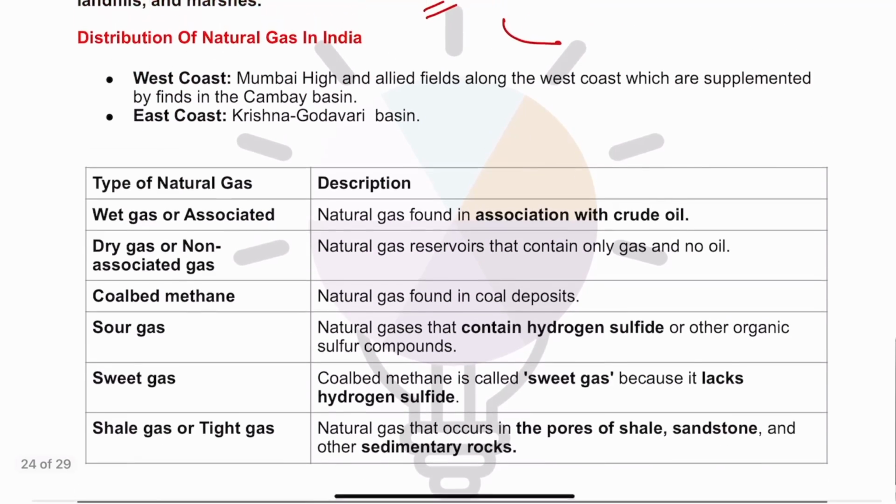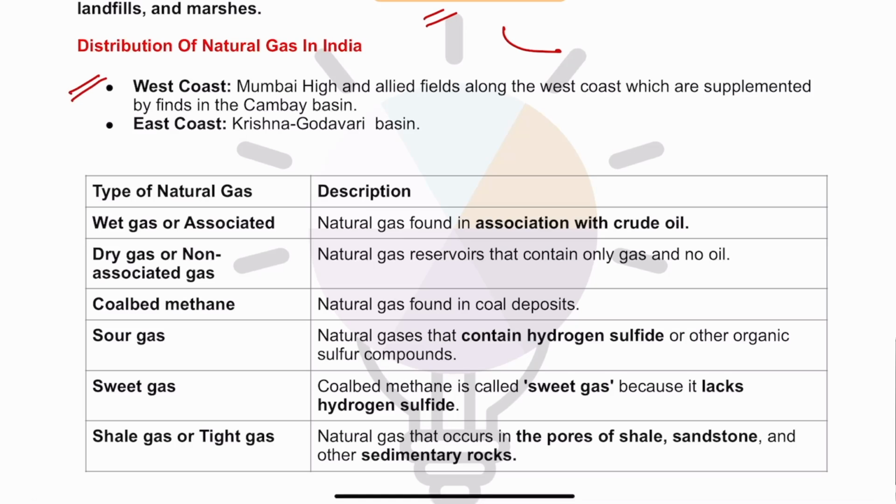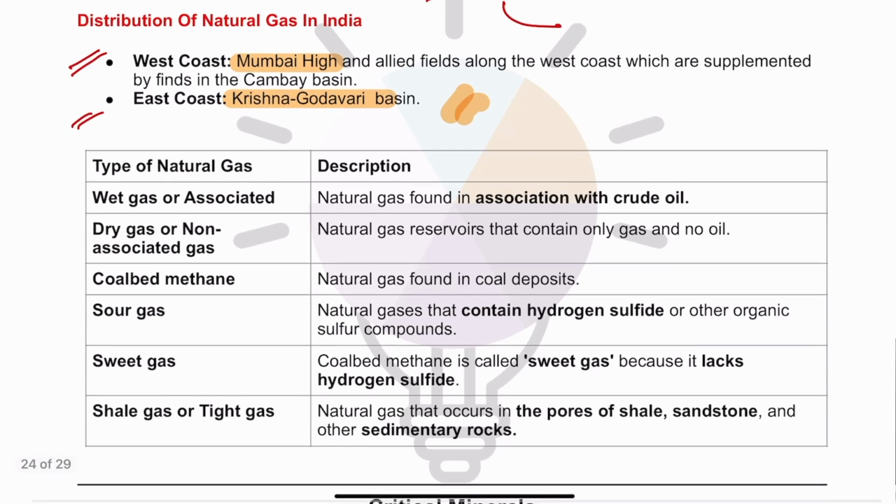Now, in India, we have natural gas across the west coast and east coast. So Mumbai High, where we have crude oil, there we find natural gas also, and in the Krishna Godavari Basin, we find crude oil. Here also we have the gas.